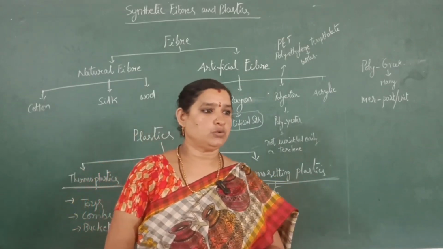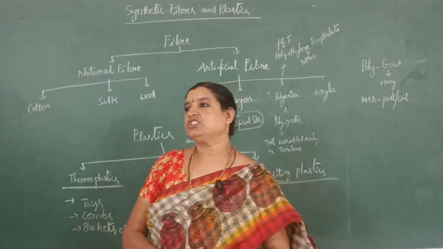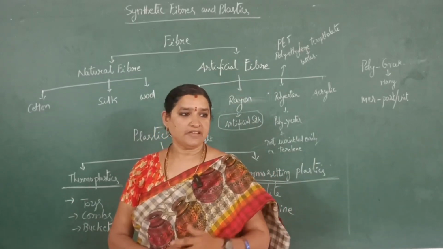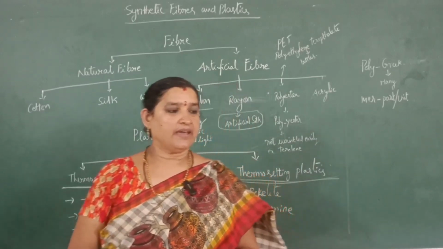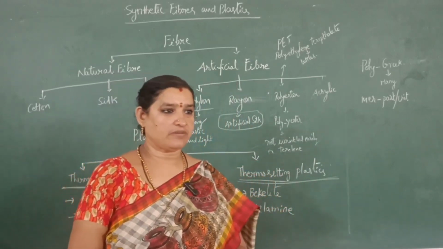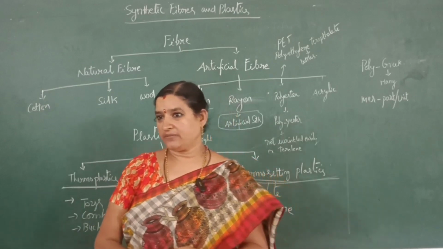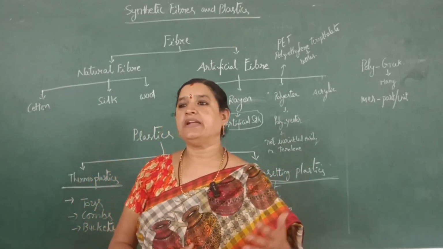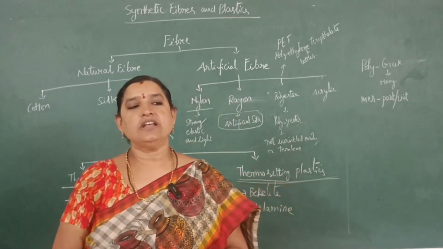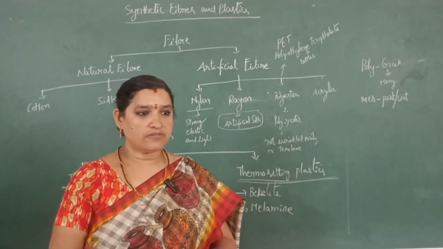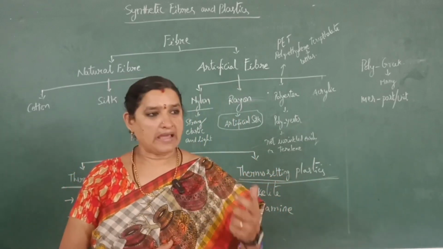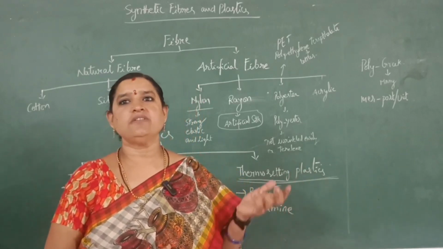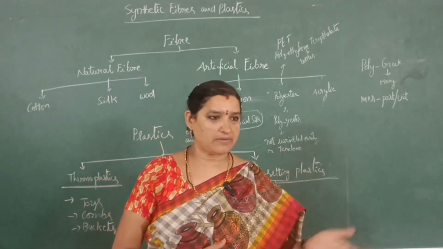Fibers are classified into two types. One is natural fiber and another one is artificial fiber. What is a natural fiber? The fibers which are obtained from plants and animals are called natural fibers. These are from nature. So we are getting them from nature. That's why we call them natural fibers.